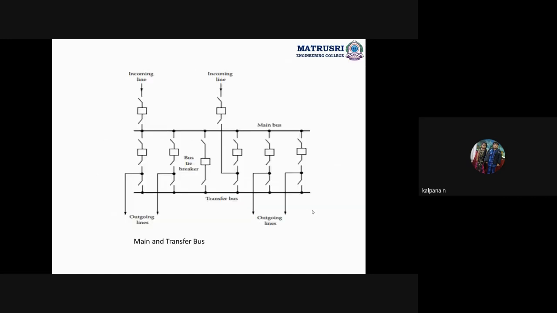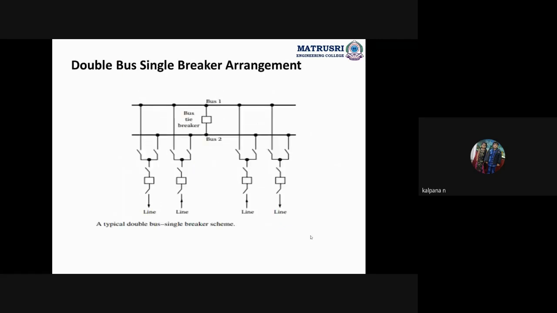Okay, so these are the advantages and disadvantages of the main and transfer bus switching scheme. Okay, next one is the double bus scheme breaker arrangement. See, this is the diagram of the double bus scheme breaker arrangement. Here also we are using two bus bars, bus 1 and bus 2, and bus 1 and bus 2 are connected through the bus tie breaker.